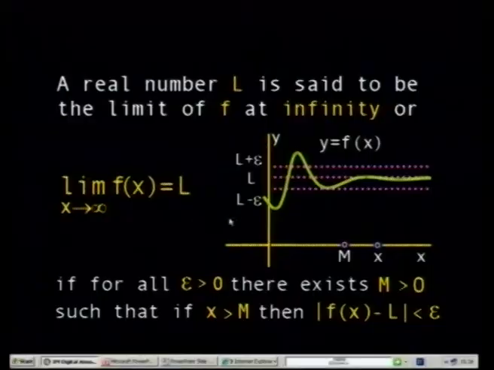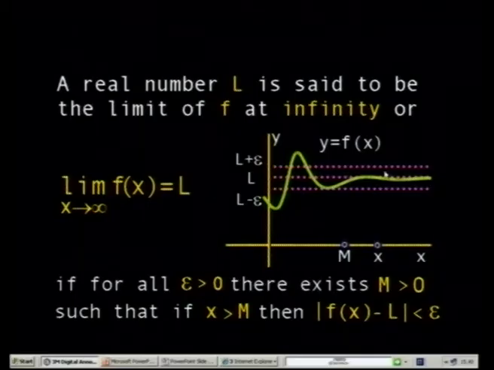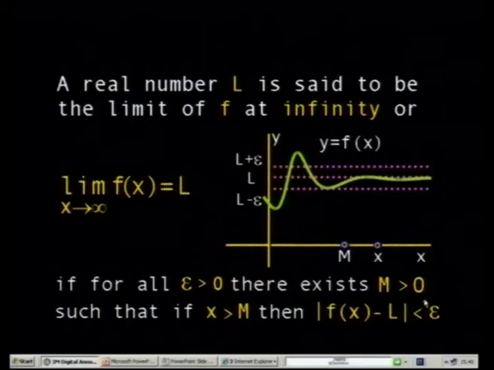So this function here, you find that it oscillates like this, and then it approaches the value L. So we say that L is a horizontal asymptote of the function.